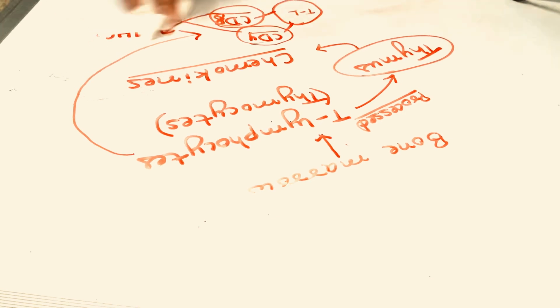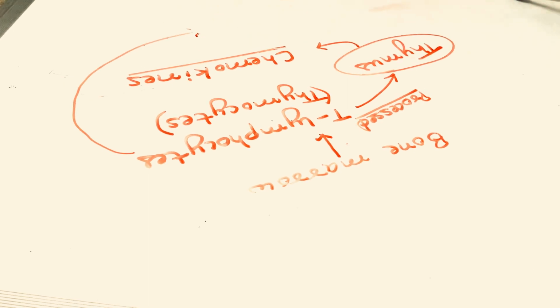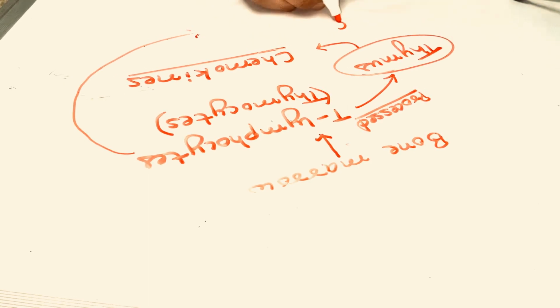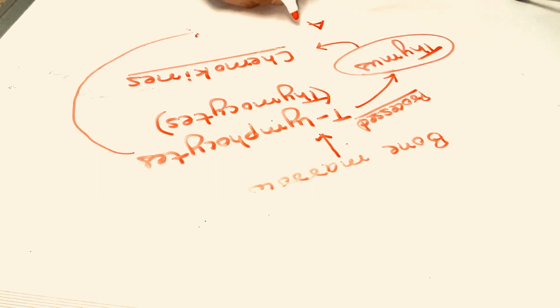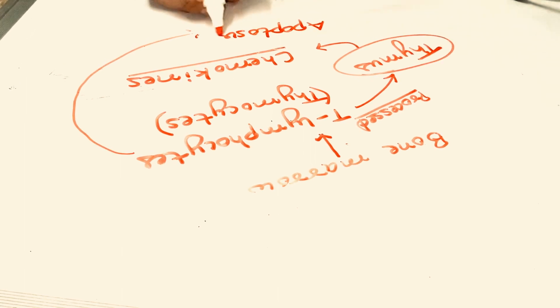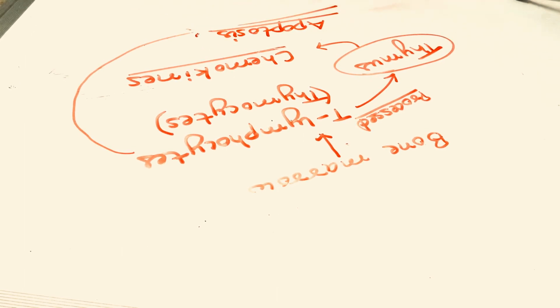Now, if the T lymphocyte fails to bind with MHC molecules, then apoptosis happens. Which thing happens? Apoptosis. That is destruction of these T lymphocytes.